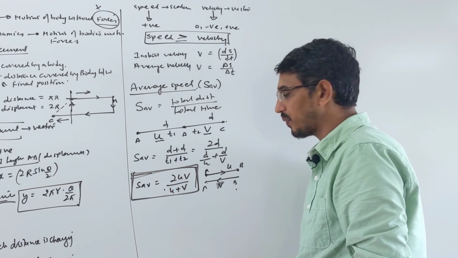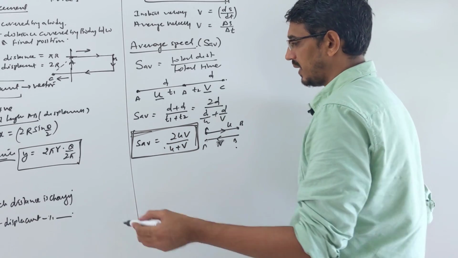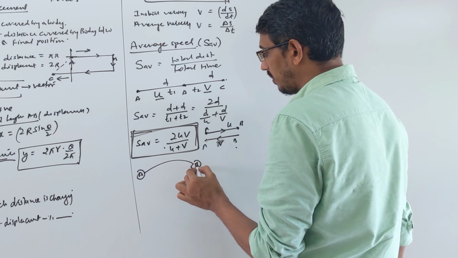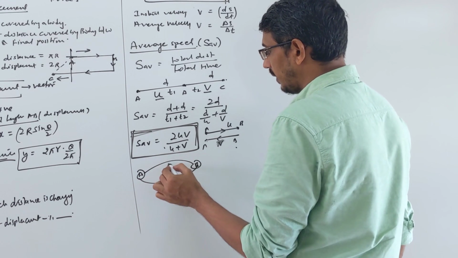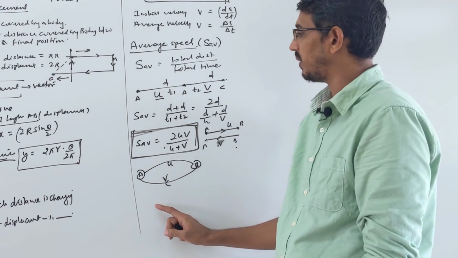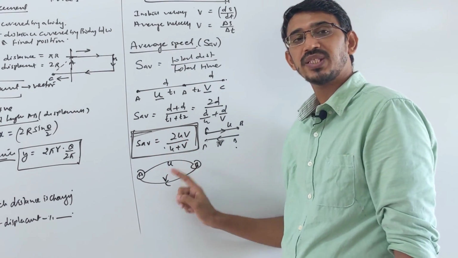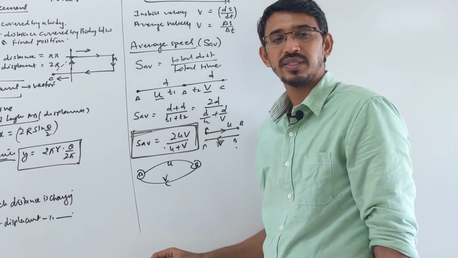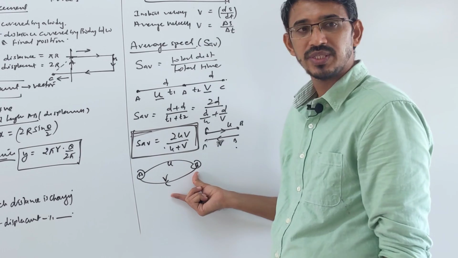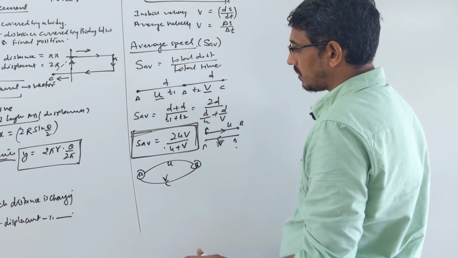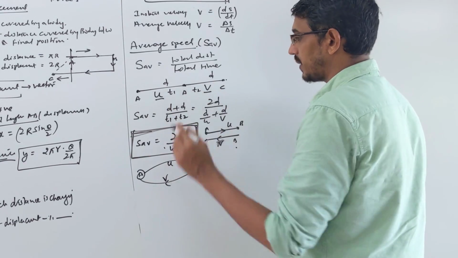One question was asked in our exam: an airplane flies from city A to city B and comes back from B to A with velocities u and v. They asked what is the average speed of this journey. The answer is this much. But what is the average velocity of this journey? 0. You go and come back, your net displacement is 0, so average velocity will be 0, but average speed is this one. Correct?